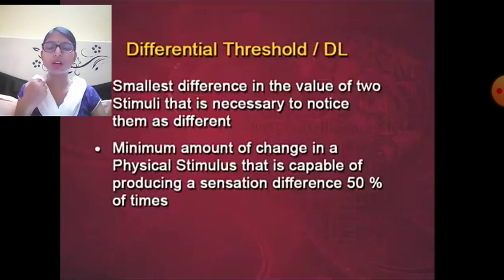This is not the characteristic of the organism. ठीक है? This is the characteristic, this is the features of the stimulus. कि उस स्टिमुलस की जो मैग्नीट्यूड है, स्टिमुलस की जो इंटेंसिटी है, वो एक मिनिमम लेवल की होनी चाहिए. Only then we can detect it, we can perceive it, we can receive it. ठीक है? Now when we are receiving the signals, we process the signals, there are so many parts involved.